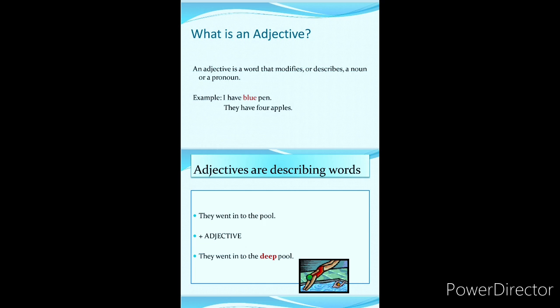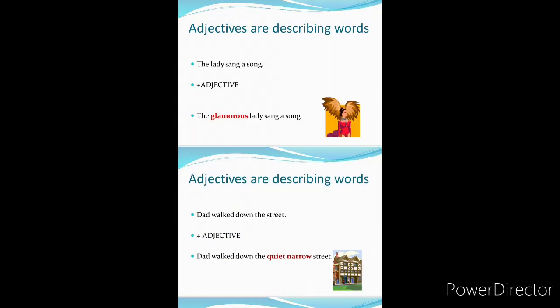Okay. Now second example is they have 4 apples. Again here we can see that apple is the name of a thing and it is a name of a fruit, and 4 word is describing the quantity or number of the apples. So 4 is adjective. Here 4 word is an adjective because it is describing the number or quantity of apples. Let us see some more examples. In these examples, first sentence is without adjective, and when we add adjective, then we find the difference, that how the adjectives are describing the noun.